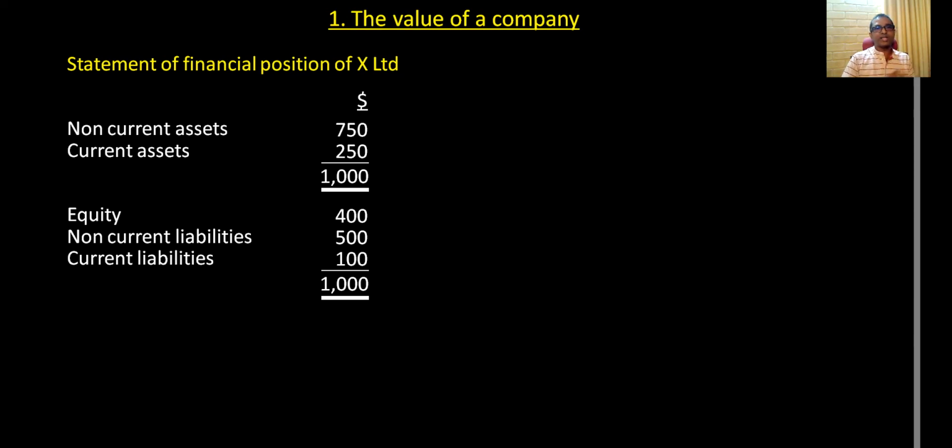And sometimes one might think that when you buy this company, say you want to buy this X company, acquire this X company, right? If someone wants to acquire this X company, sometimes one might think that they will get 1,000 worth of assets when you buy this company. So you have to pay 1,000, the value of the company is 1,000.